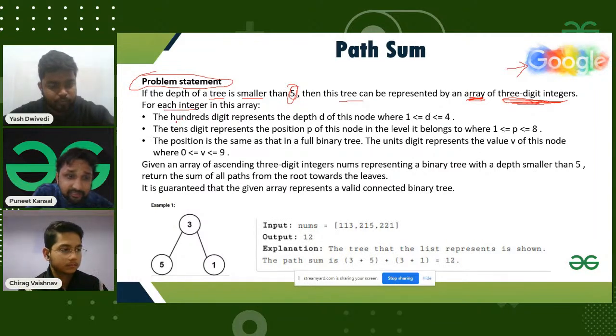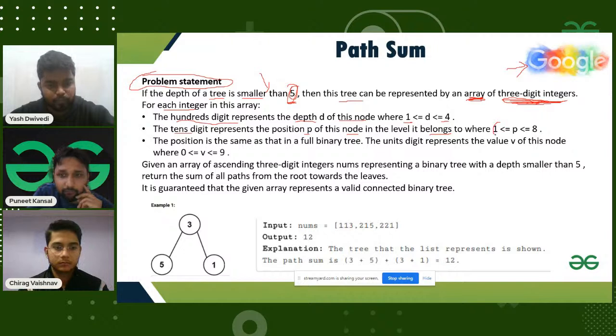In each integer, the hundreds digit represents the depth of the node, which is between 1 and 4 because the tree depth is less than 5. The tens digit represents the position of the node in the level it belongs to.